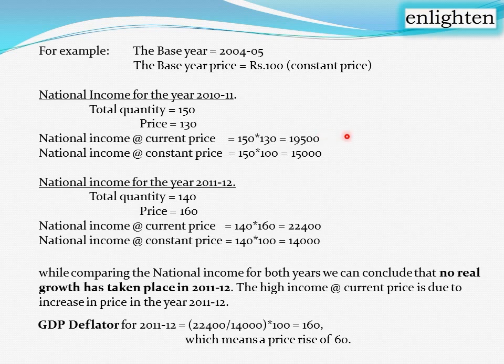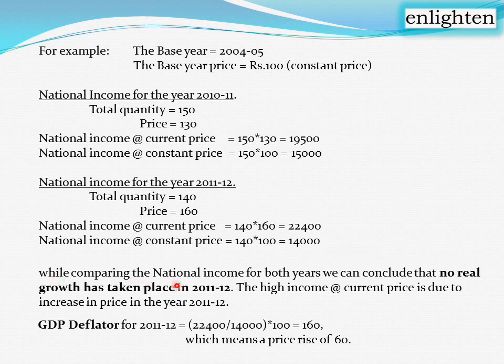If we consider only this nominal GDP, we come to the conclusion that real values of goods and services increased in 2011-12 when compared to 2010-11. But that is not the reality. Only with the comparison of real GDP do we conclude that no real growth has happened, because 15,000 is the real GDP of 2010-11, and 14,000 is the real GDP of 2011-12.